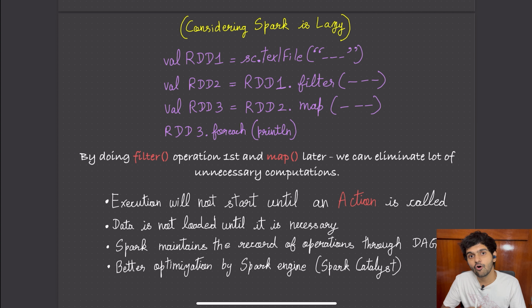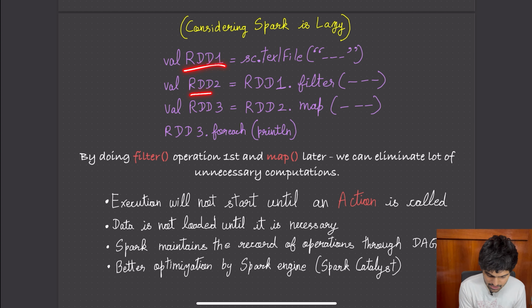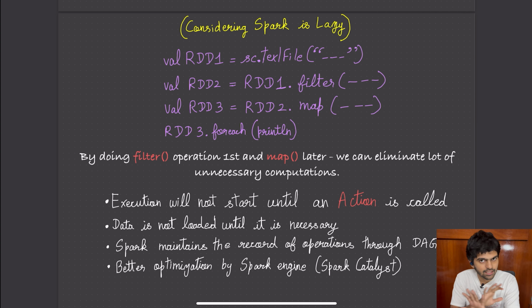The next thing is that all the intermediate RDDs we see here can be minimized. When you call an action, the data will be sitting only inside the final RDD, which is RDD3 in this case, and all the intermediate RDDs are no longer in the picture, which means your memory is used in a much better way. Obviously, the code becomes more efficient because of that.